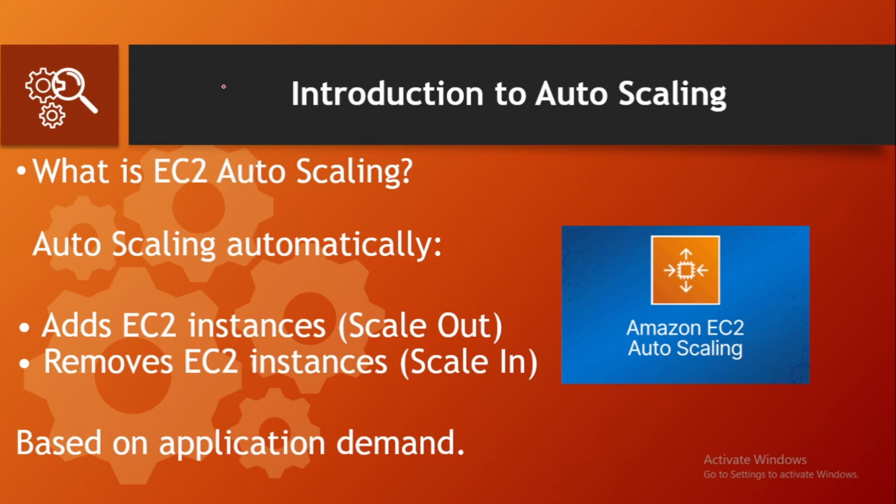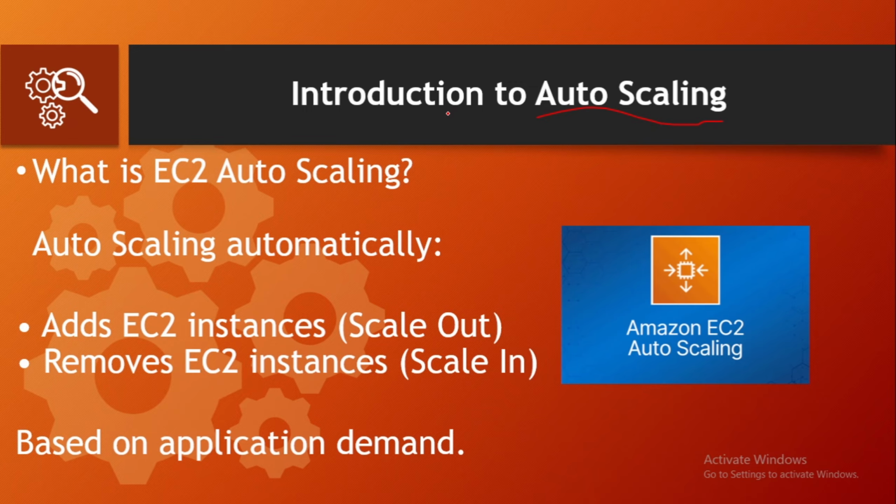Now let's talk about one of the most important features in cloud computing, which is known as autoscaling. In AWS, autoscaling allows your system to automatically adjust the number of EC2 instances based on demand. This means when demand increases, AWS automatically adds more instances. This is called scale out.